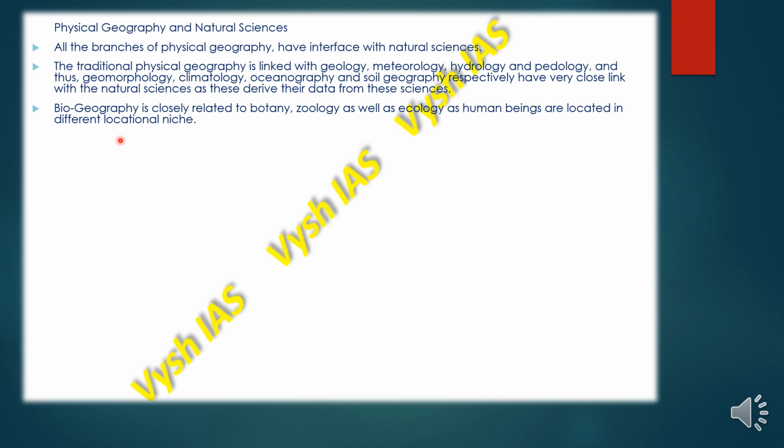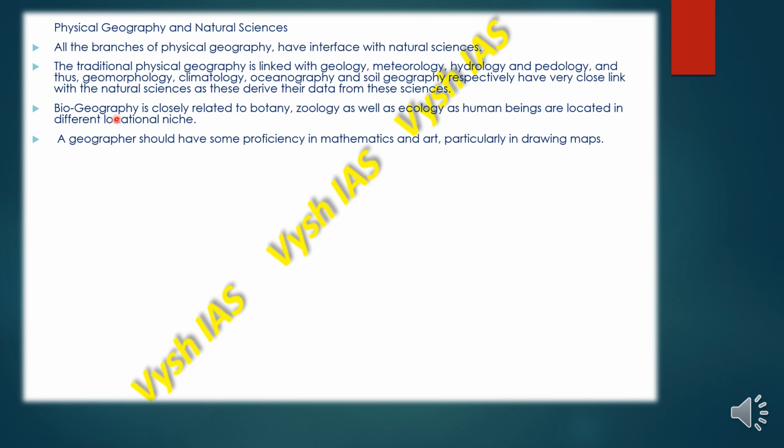And then biogeography is closely related to botany, zoology as well as ecology, as human beings are located in different locational niches. So we have seen how much similarity geography and environment have, because many of the concepts are very similar. That is how it is interconnected.